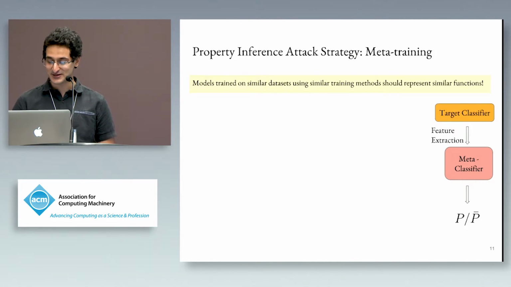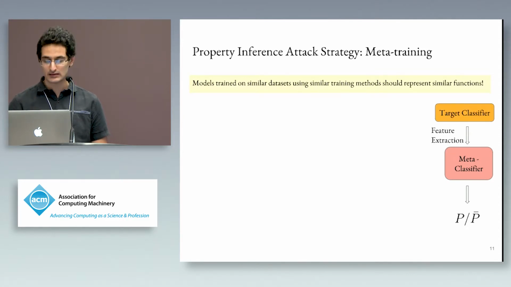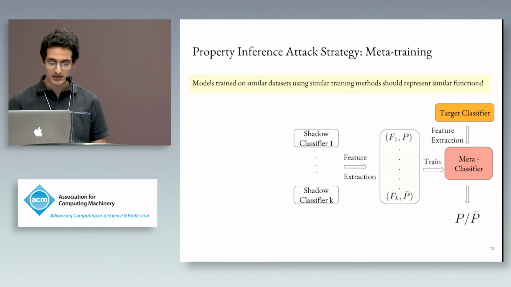Okay, so now the attacker has to obtain this meta-classifier. In order to obtain this meta-classifier, he has to obtain a training set for the meta-classifier. Now, a training set for the meta-classifier is a bunch of shadow classifiers. Now, these shadow classifiers are basically proxy classifiers that the attacker trains to mimic the target classifiers.